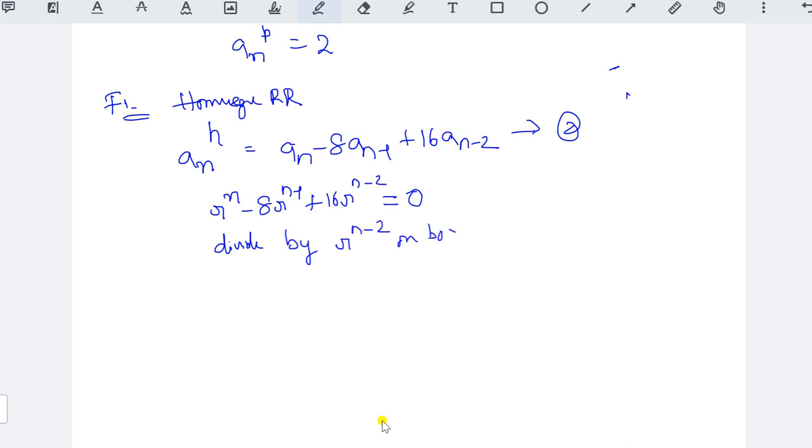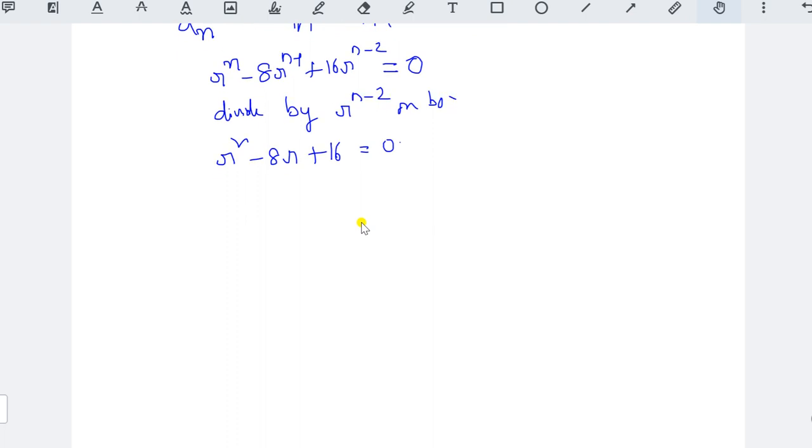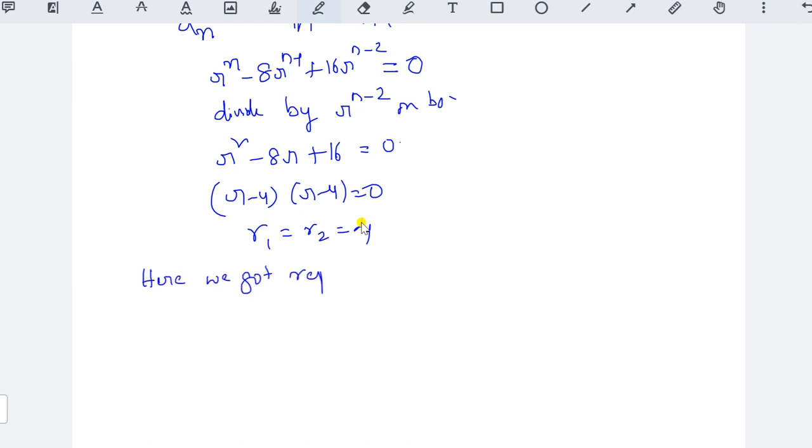Okay, so then after solving this particular equation, we get r square minus 8r plus 16 equal to 0. This is in the form of ax square plus bx plus c equal to 0. So with the help of the root formula, that is minus b plus or minus under root b square minus 4ac by 2a, you will get two roots like (r minus 4) into (r minus 4) equal to 0. That is r1 equal to r2 equal to 4 only, right? Plus 4 only. So here what did you get? Here we got repeated real roots, not distinct, not complex roots, repeated real roots.